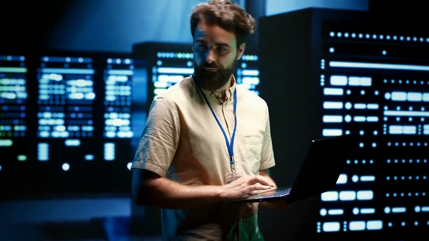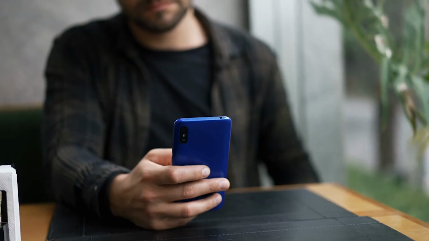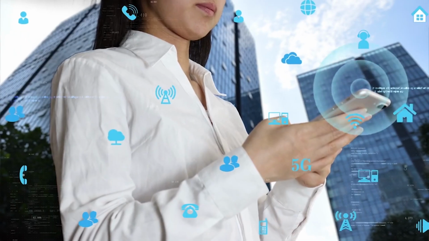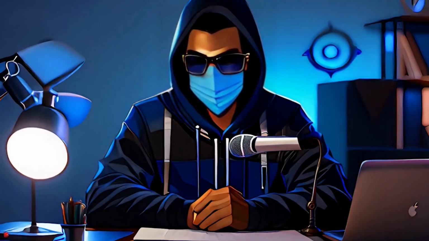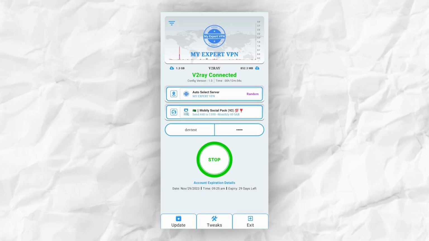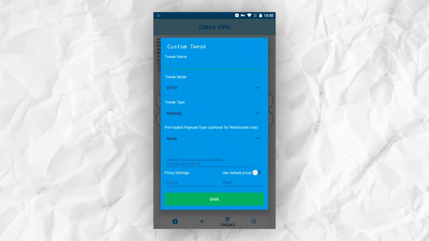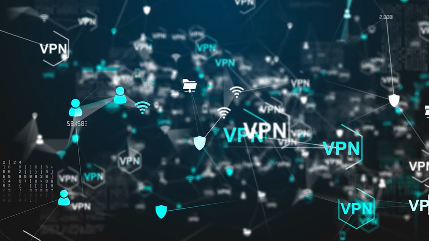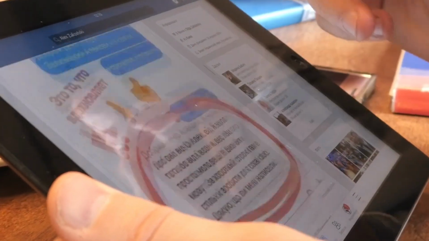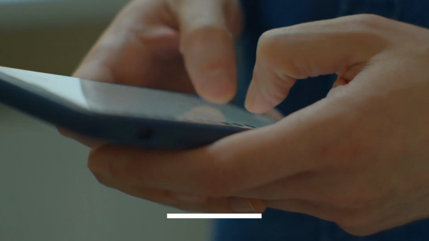So let's get a little bit technical. This cutting-edge VPN not only secures your online activities, but also bypasses data restrictions, giving you access to unlimited internet access. And how does it do this? Well, the KTEX VPN operates by creating a secure tunnel for your internet connection, making it anonymous and free from prying eyes. But what sets this apart from most other VPNs is its unique ability to provide unlimited data access, ensuring you never hit a data cap again.